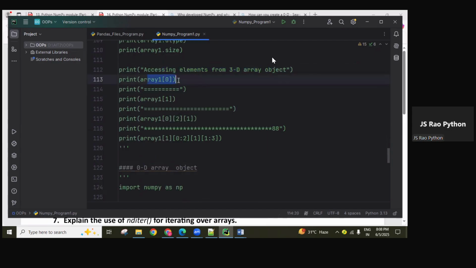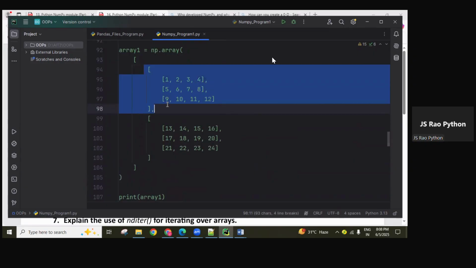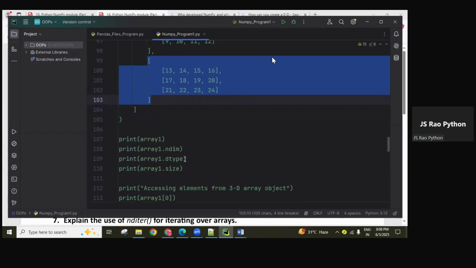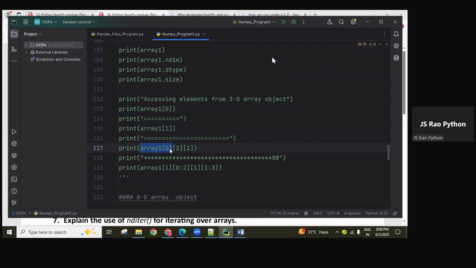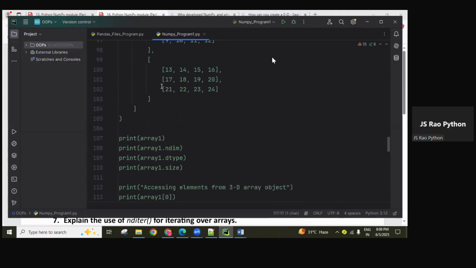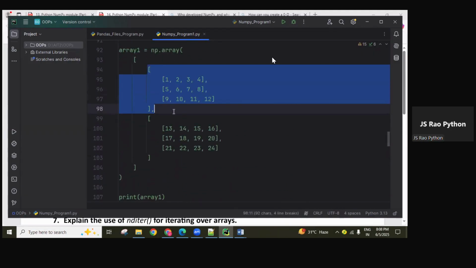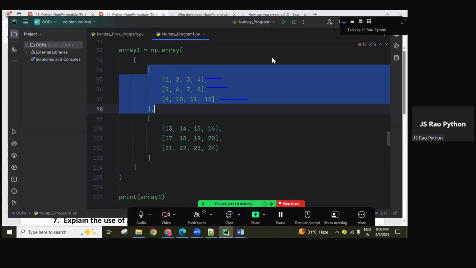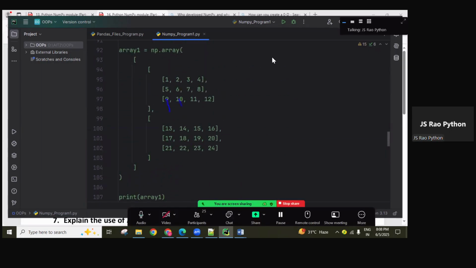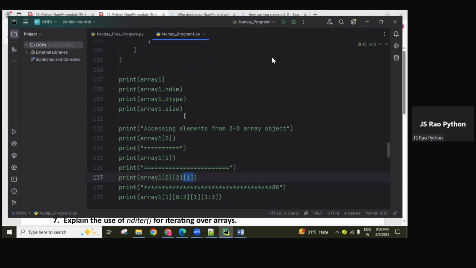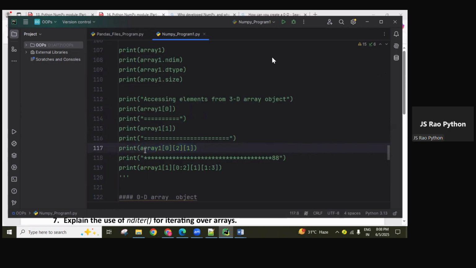Now here, accessing the elements from 3D, guys. Array of zero gives the first slice, and array of one gives the second slice. Those points are given here. Next, after getting the first slice, the next index is two, guys, the second index. In this slice there is index 0, index 1, index 2. Index 2 means you're getting this row. And in that row, index 1 is there, guys: this is 0, this is 1. This is the value 10 we are going to get. Okay, this is called nested indexing.